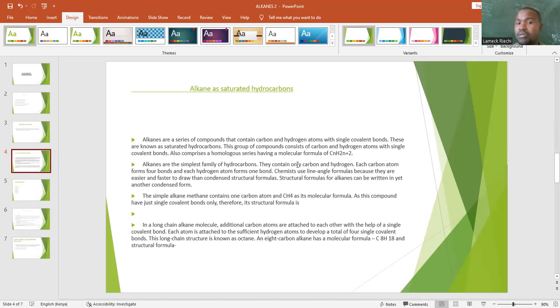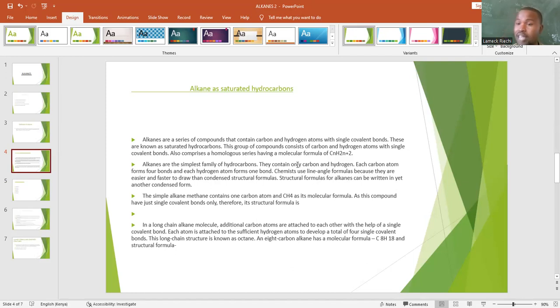Each carbon atom must form 4 bonds. Carbon is surrounded by 4 bonds, and each hydrogen atom is surrounded by 1 bond. Remember, that 1 bond, the covalent bond, represents 2 electrons. It represents a pair of electrons.